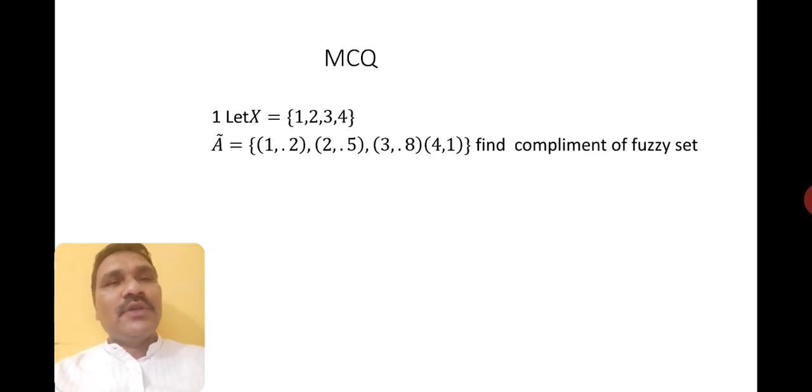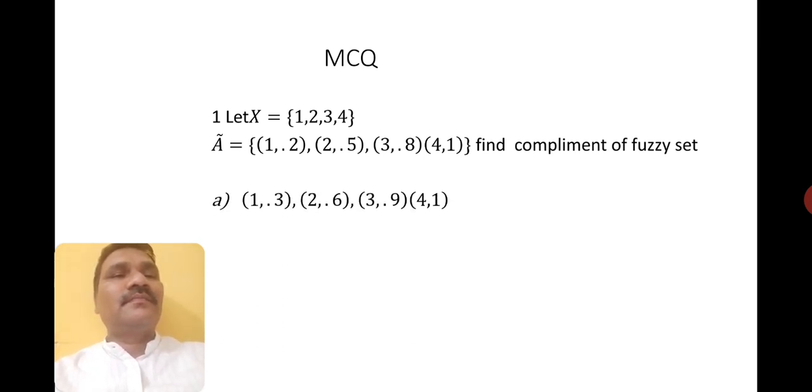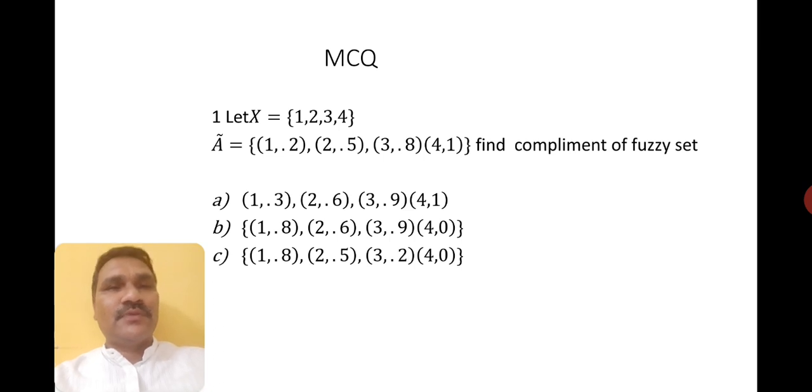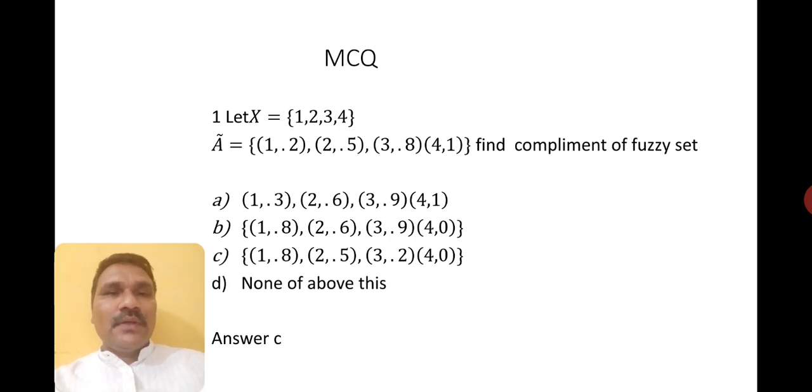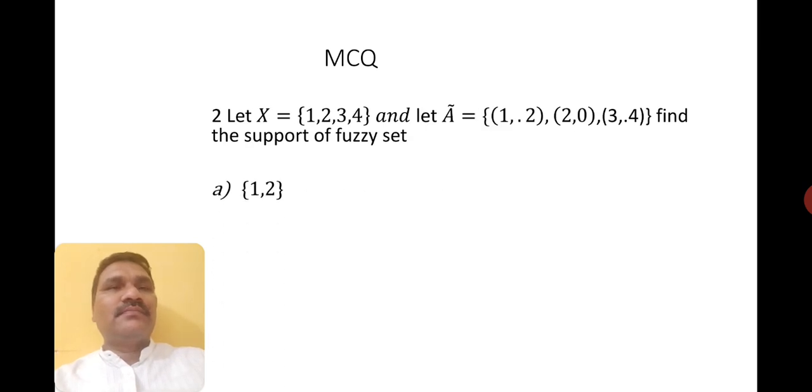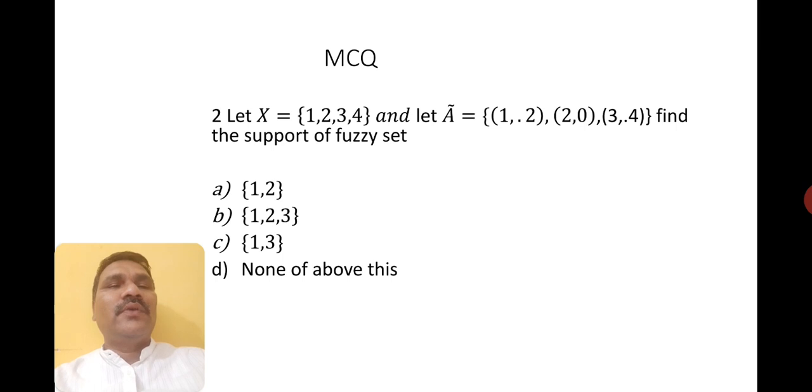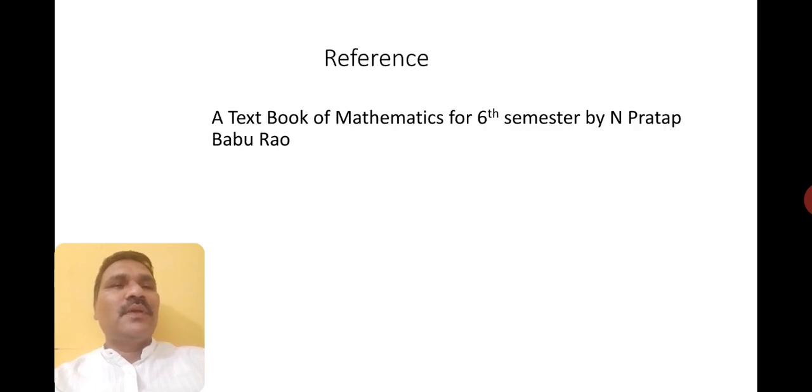Now MCQs are there. Let X is equal to, find the complement of the fuzzy set. I am showing the options for you. Next one is supportive. What do you feel, is it supportive? This is C. This is the book I refer.